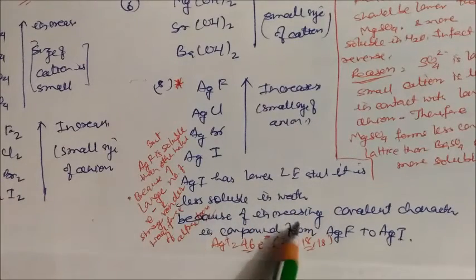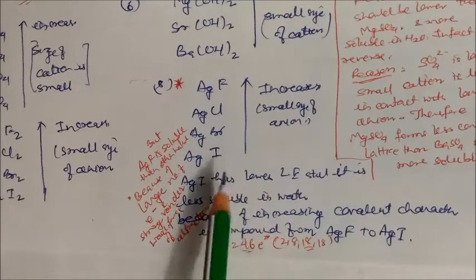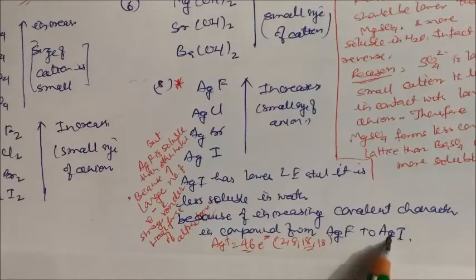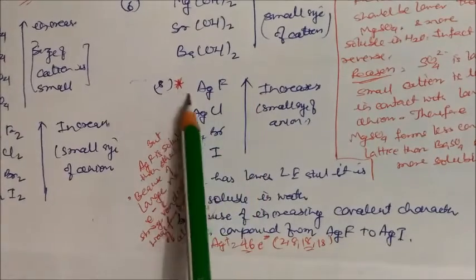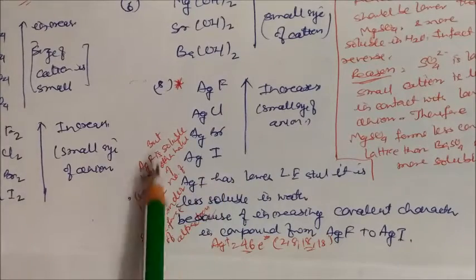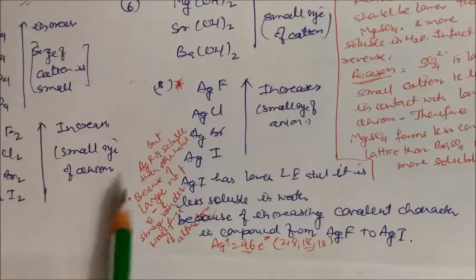Why? Because there is increasing covalent character from silver fluoride to silver iodide. Silver fluoride has a high lattice energy, but still it is more soluble than silver iodide. So why is silver fluoride more soluble than silver iodide?